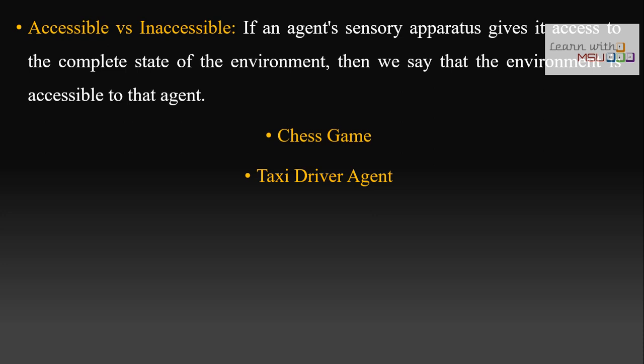The better example for an inaccessible environment is a taxi driver agent. For a taxi driver agent, the environment is other vehicles, pedestrians, signals, everything. You have access only to your own taxi. You can't have any access to other vehicles. So that is why the taxi driver agent becomes an inaccessible environment. Depending upon the accessible environment, the problem solving is very simple. When it comes to an inaccessible environment, it is very difficult. You can consider, for example, the tic-tac-toe game. All the 9 states are accessible in turn 1. So that is an accessible environment.